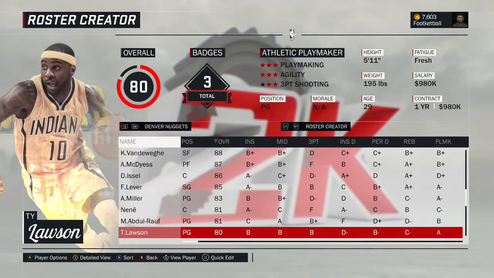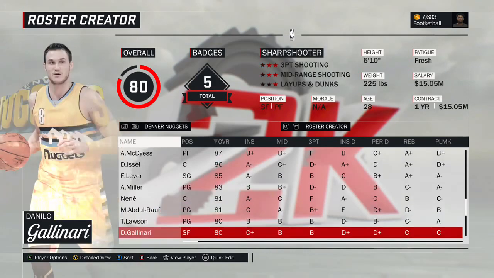Gave him an 80 overall. Moved him over. And there's Ty Lawson. Danilo Gallinari. Could have gone with the kind of current version. I think we ended up doing that. Yeah, 2017 version of Gallinari.